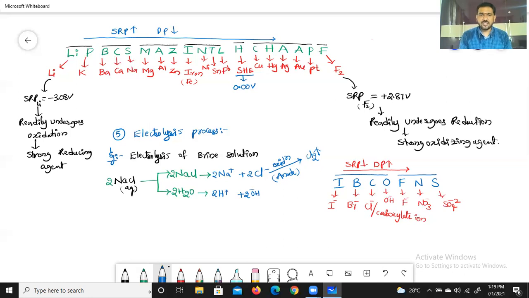So Na plus position is here, hydrogen position is here. Left to right, SRP increases, but discharge potential decreases. It means among hydrogen and sodium, which has low discharge potential? Hydrogen obviously. So this hydrogen, which has low discharge potential, is the only one that undergoes discharge at the cathode,